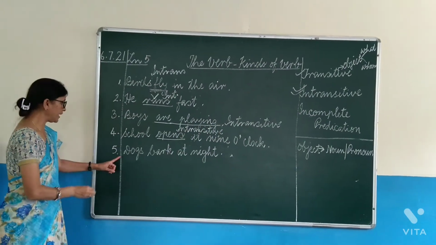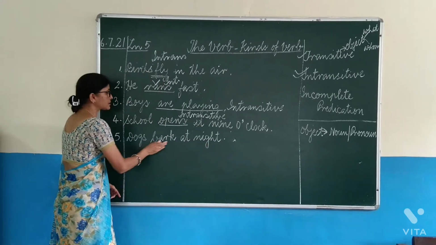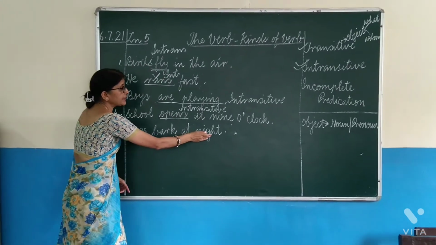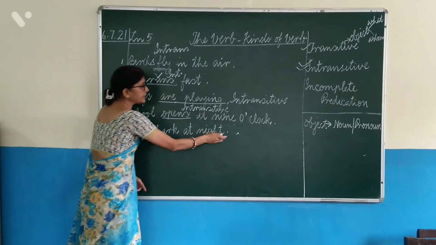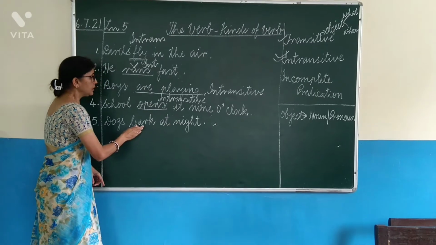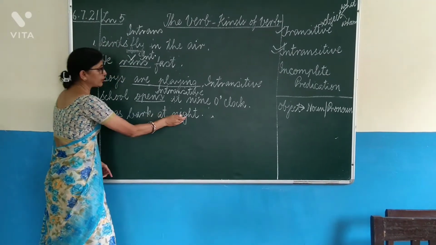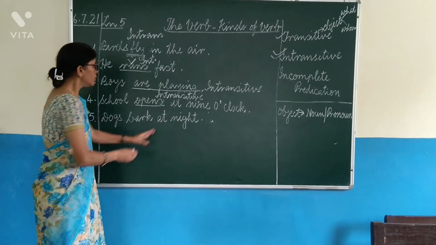Now, number 5, dogs bark at night. If I ask when, then this will be the answer. Dogs bark what? No answer. Dogs bark whom? No answer. This cannot be the answer of what or whom.